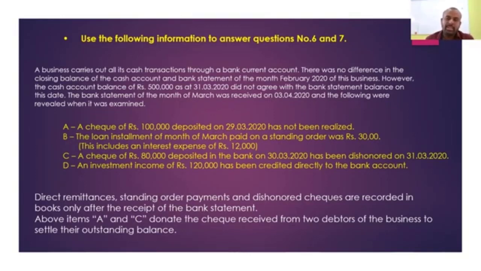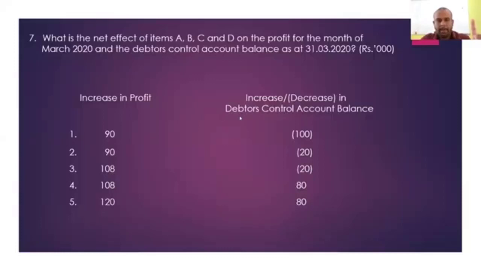When the dishonored check is recorded, what happens? On one side, the bank account balance decreases. From the other side, the debtor balance will increase. And if you go to the answers, you can see there were two answers which give the correct impact on profit. That is the third one and the fourth one.